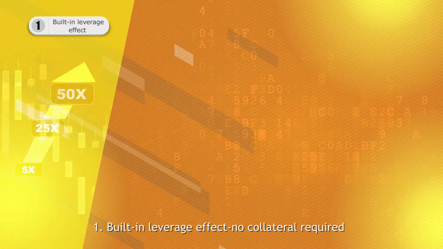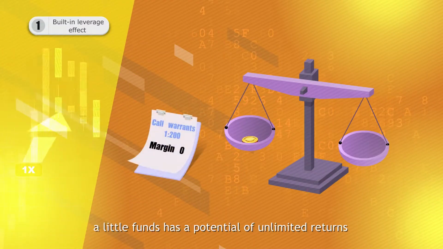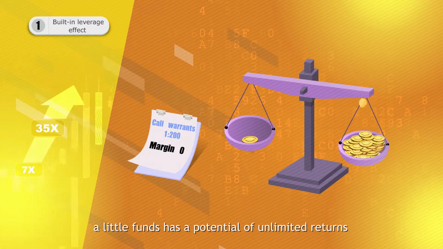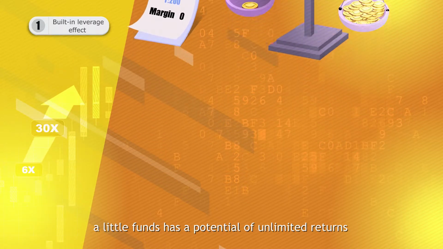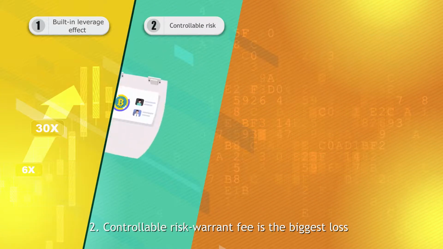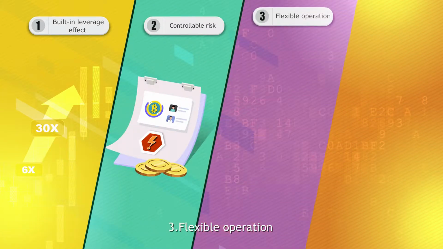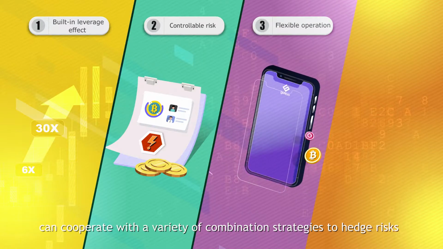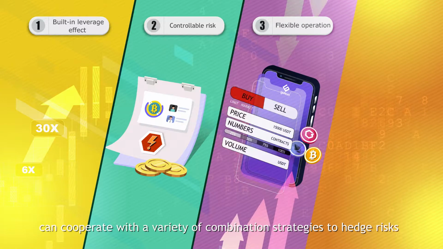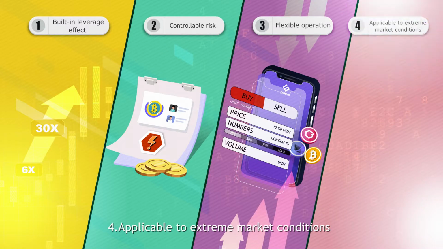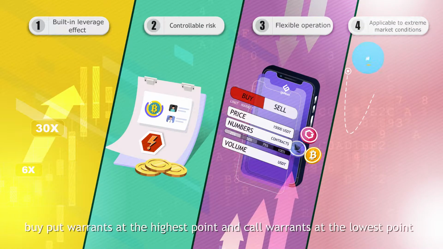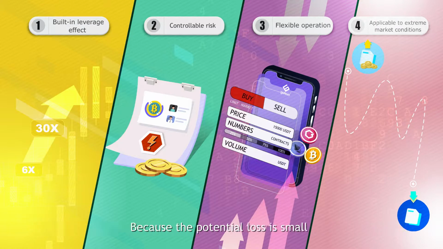Warrants have many advantages. 1. Built-in leverage effect, no collateral required. A little funds has a potential of unlimited returns. 2. Controllable risk. The warrant fee is the biggest loss. 3. Flexible operation. It can cooperate with a variety of combination strategies to hedge risks. 4. Applicable to extreme market conditions. Buy put warrants at the highest point and call warrants at the lowest point. Because the potential loss is small, the risk of bottom fishing is lower.